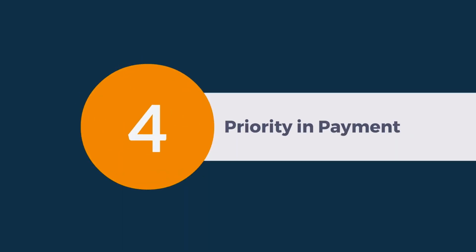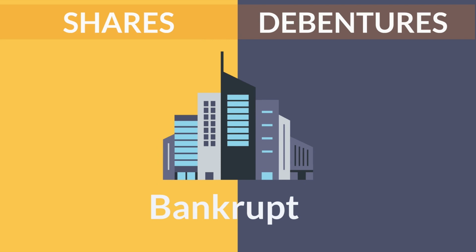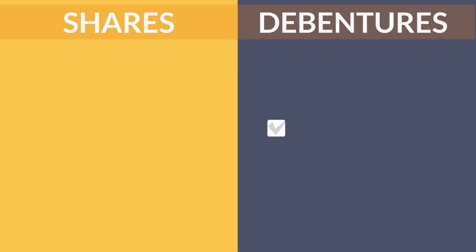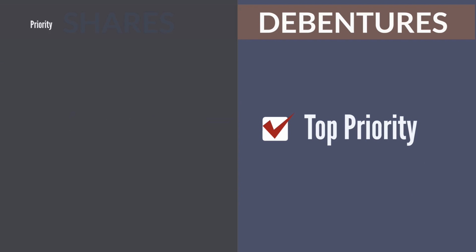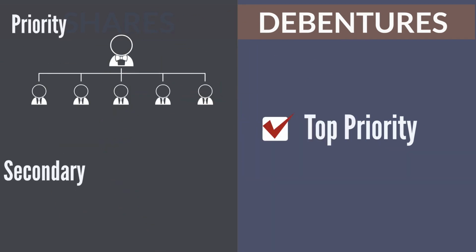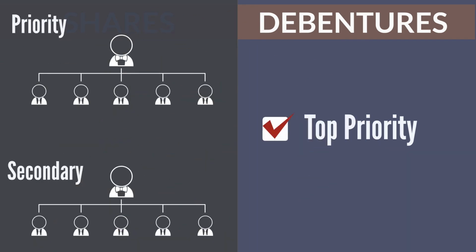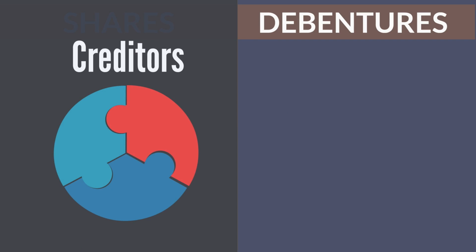Priority in payment. In the event of liquidation or bankruptcy of the company, debenture holders have priority over shareholders in receiving payment. This means that debenture holders are paid before shareholders. Debenture holders are considered creditors of the company and have a claim on the company's assets.